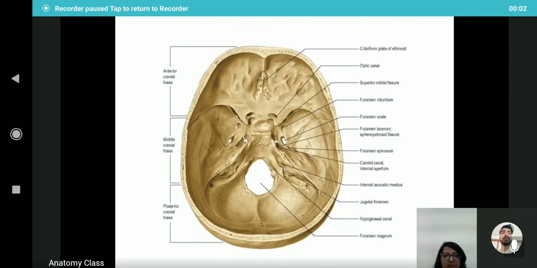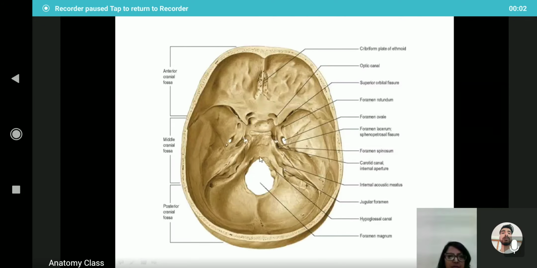So here we can see the important structures in the cranial cavity. This is the interior of the cranial cavity: anterior cranial fossa, middle cranial fossa, and this one is the posterior cranial fossa. So now we are discussing the falx cerebri, which is attached on the anterior clinoid process over here, and it is in relation to the upper surface of the tentorium cerebelli here.